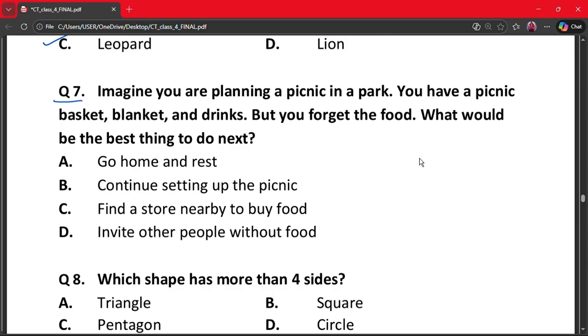Moving on to the next question, that is question number 7. Imagine you are planning a picnic in a park. You have a picnic basket, blanket, and drinks, but you forgot the food. What would be the best thing to do next? A. Go home and rest. B. Continue setting up the picnic. C. Find a store nearby to buy food. and D. Invite other people without food. Here, the correct answer is option C. Find a store nearby to buy food. Food is essential for a picnic and the problem can still be solved. Buying food nearby is practical and logical. So option C is the best and correct answer.